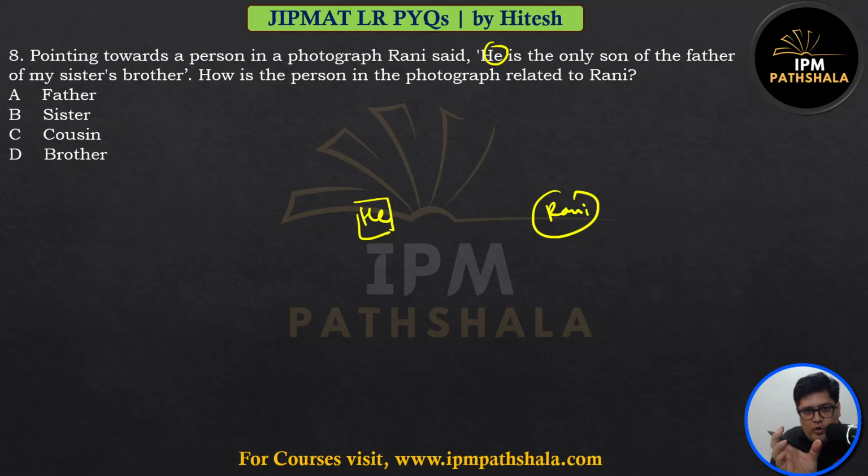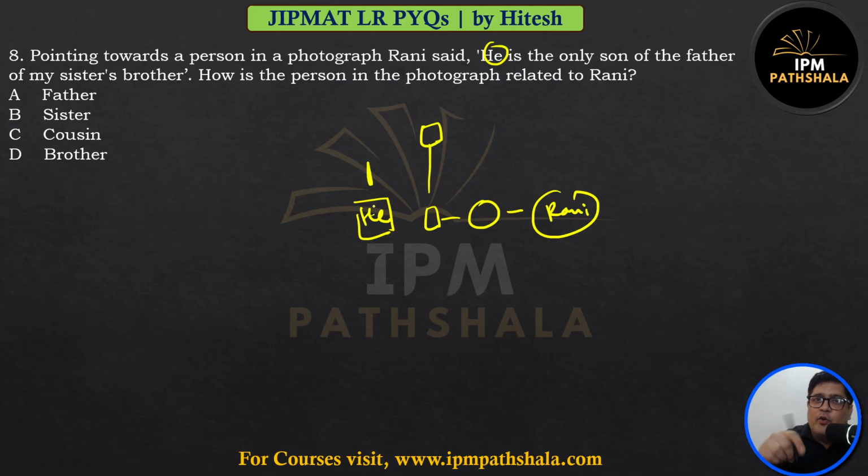Easiest way, you draw both people, or you put both people on the paper and then try to connect. He is the only son. Only son of who? Only son of father of my sister's brother. So Rani has a sister, who has a brother, who has a father, and this he is the only son. If he is the only son, that means he is here. So who is he? He is the brother of Rani.